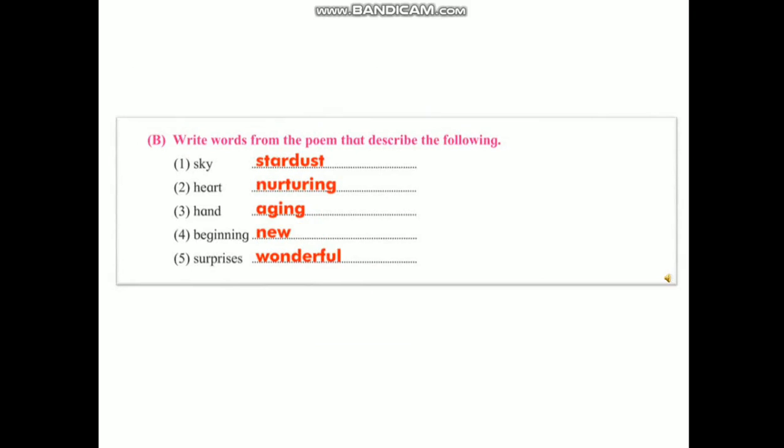Next question, question number 1B. Write the words from the poem that describe the following nouns. The words describing the nouns means adjectives. Let us find out the adjectives of the following nouns. The first one, sky, stardust. Second, heart, nurturing. Third, hand, aging. Fourth one, beginning, new. And fifth one, surprises, wonderful.